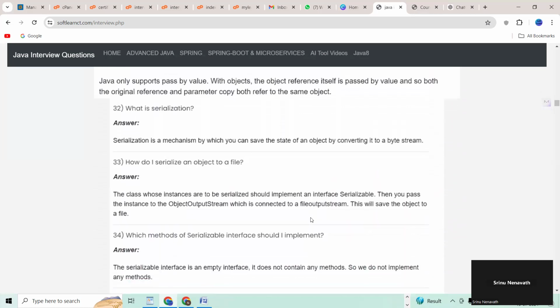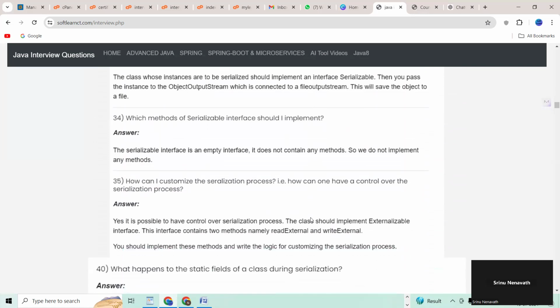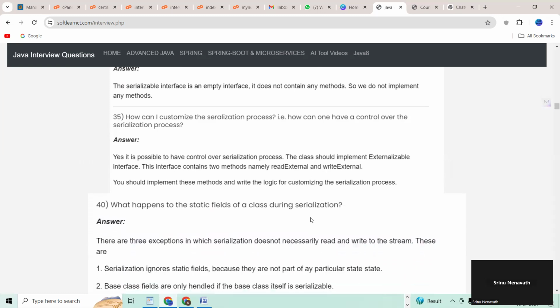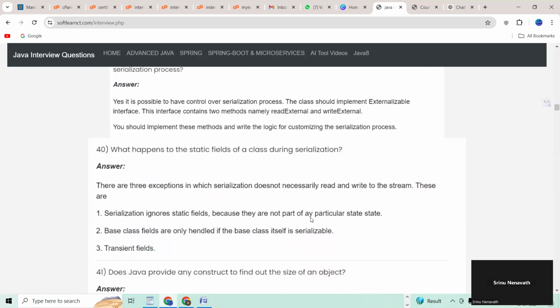32. What is serialization? 33 question. How do I serialize an object to a file? 34. Which methods of serializable interface should I implement? And 35 question. How can I control the serialization process? Example, how can one have a control over the serialization process.